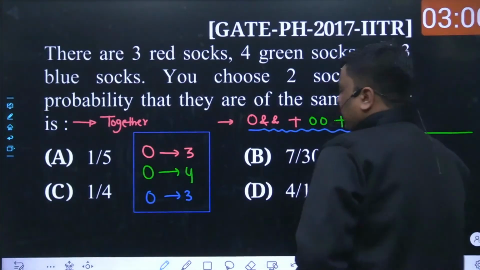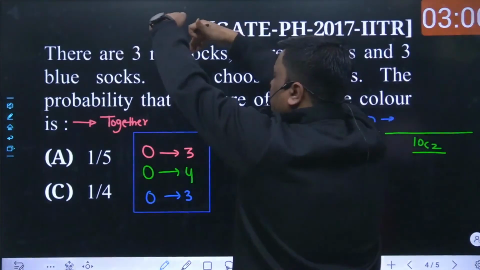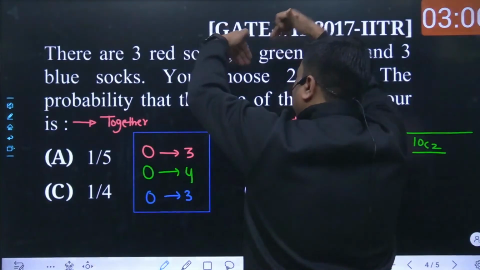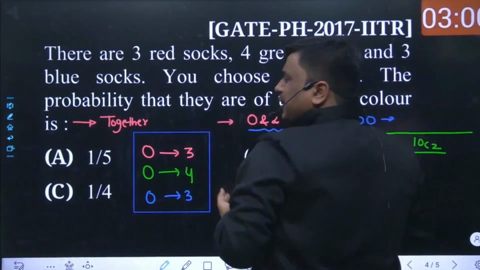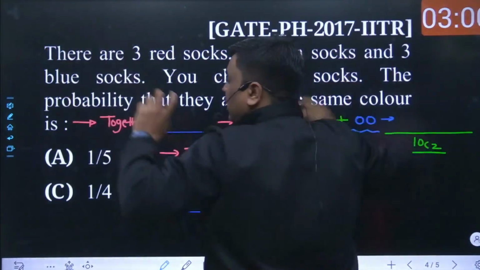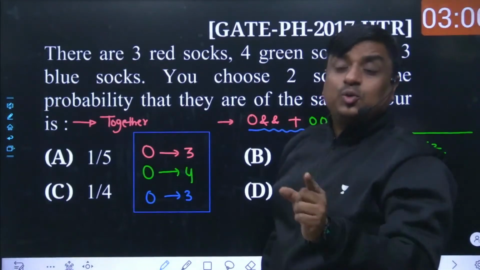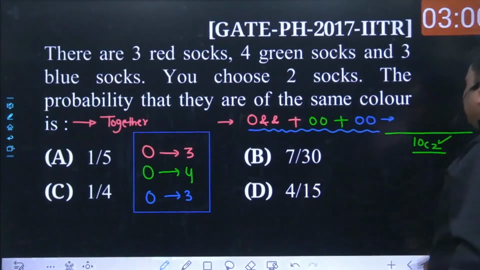How is that possible? See, you had a total of 10 socks. You could have selected the first two socks, which are red, or the second and third, which are again red. You could have selected the third and fourth, which are red and green, or the fourth and fifth, both green. So virtually, you want to select two socks out of 10 different socks. How many different ways could you select? That is 10C2.